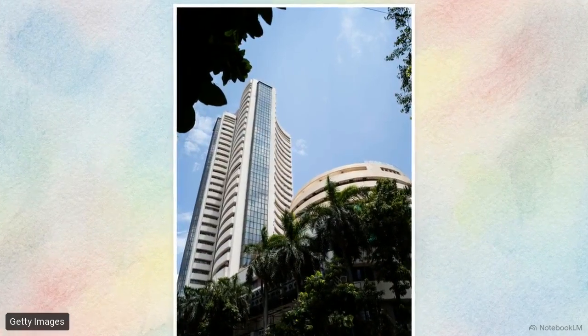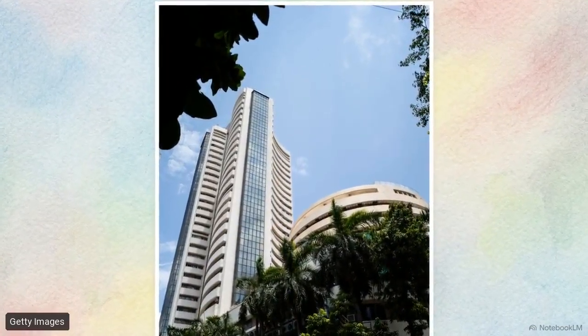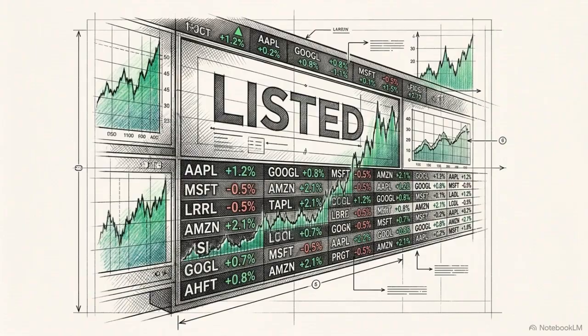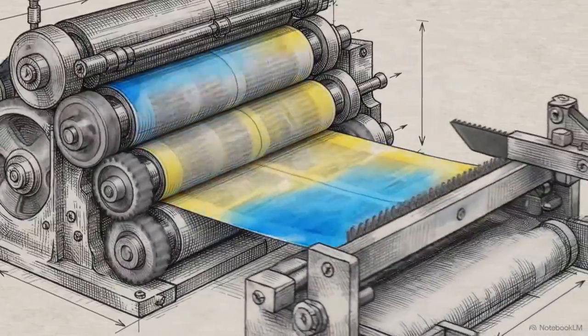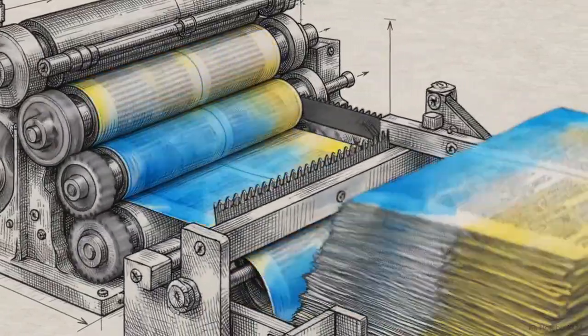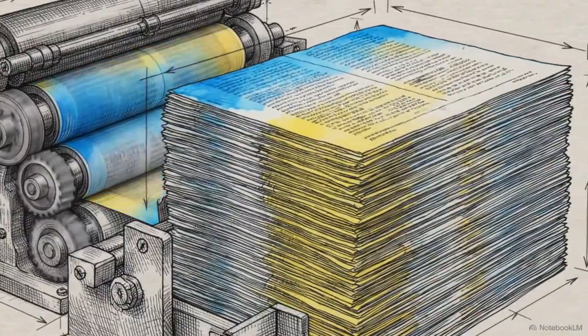An IPO is commonly understood as a debut. A company rings a bell, its stock ticker flashes on the exchange, and it officially becomes a public entity. But that bell is just the final output. The actual public offering is a heavily regulated, mechanical process of price discovery and risk management.